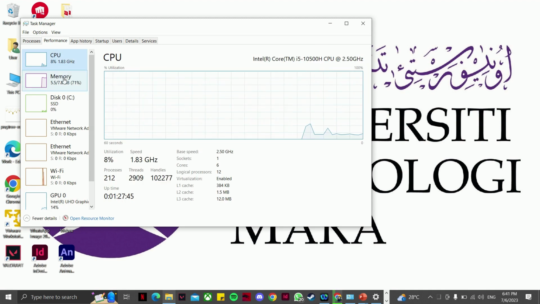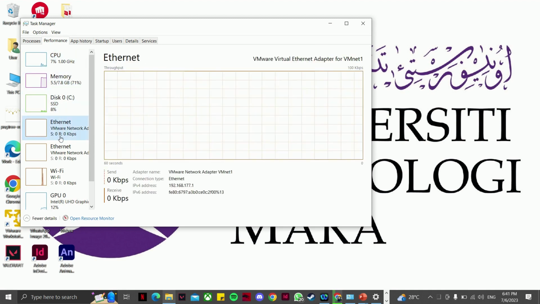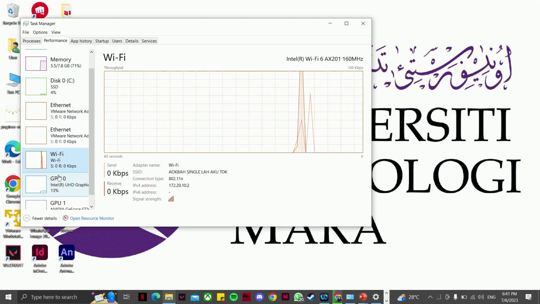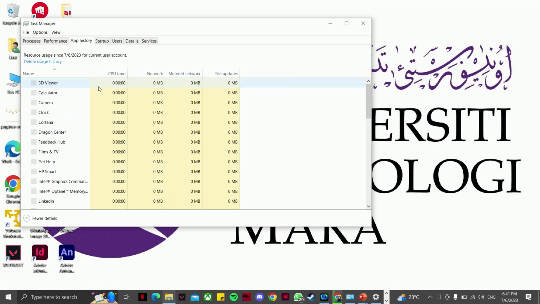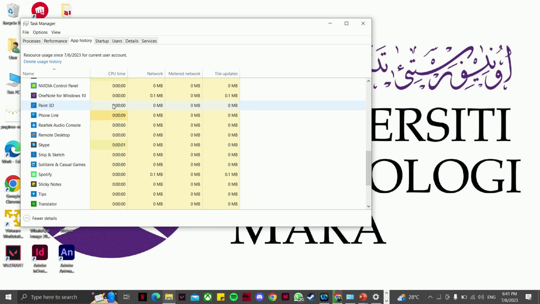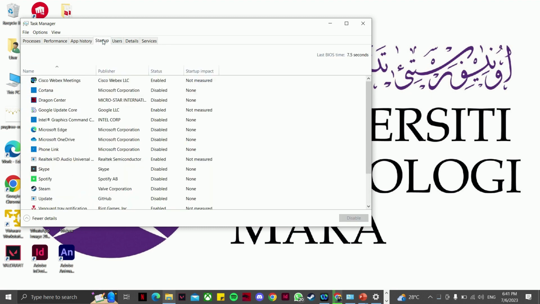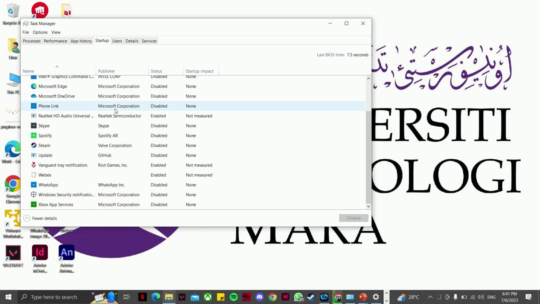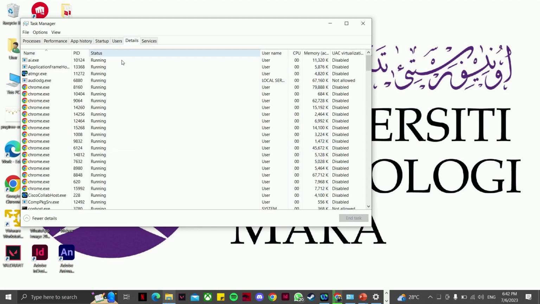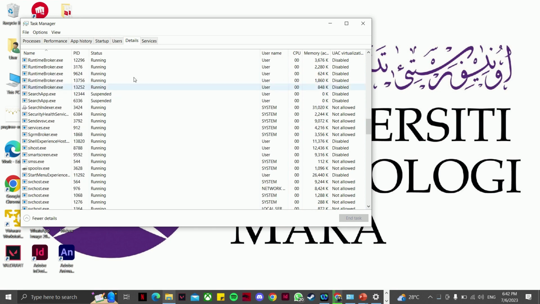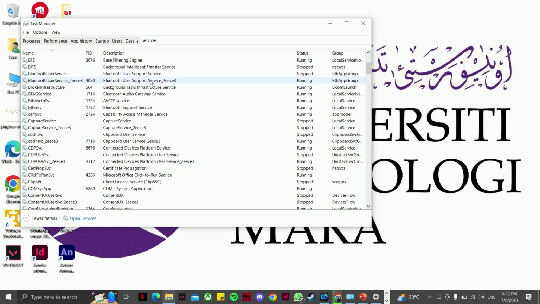This is CPU, memory, disk, Ethernet, Wi-Fi, GPU, and GPU1. Next is the App history. Next, Startup. Next is the Users and the Details. And the last one is the Services.